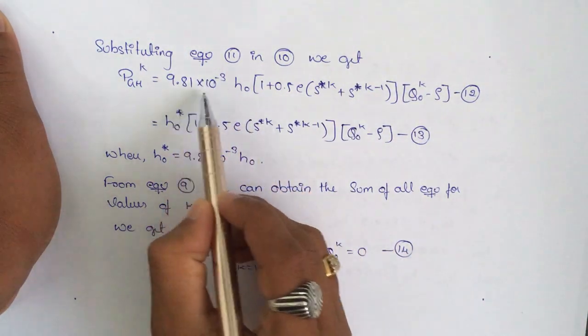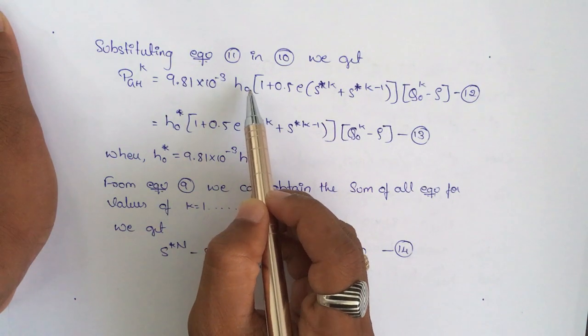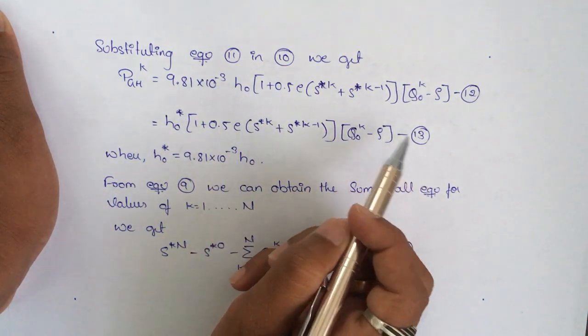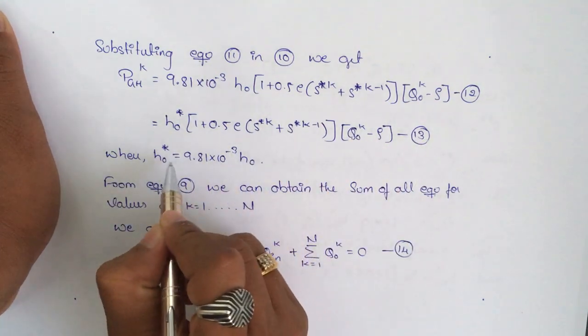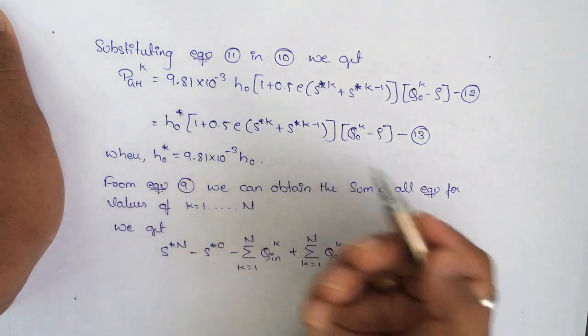And this constant 9.81 into 10 raised to minus 3 multiplied with H naught is considered as H naught star. This will be represented as equation number 13 that we have marked here. H naught star is equal to 9.81 into 10 raised to minus 3 H naught.